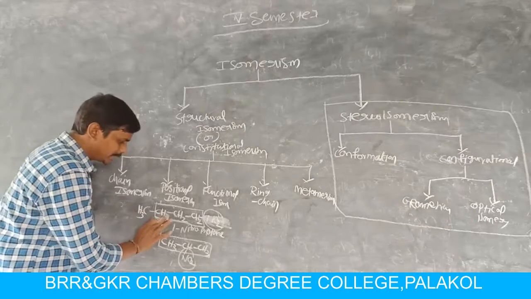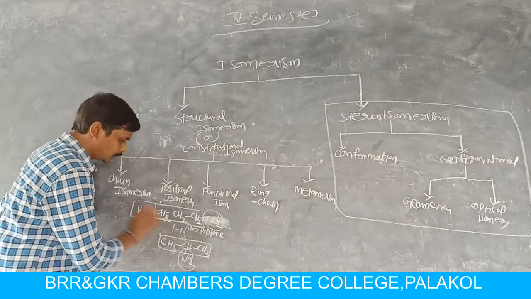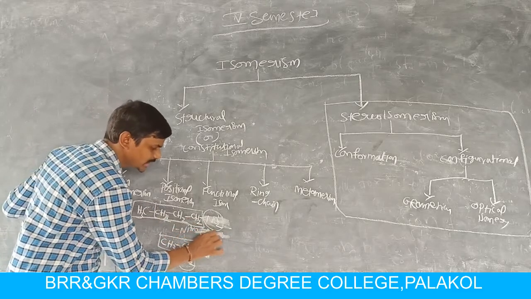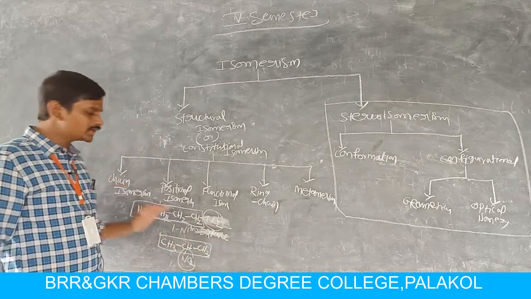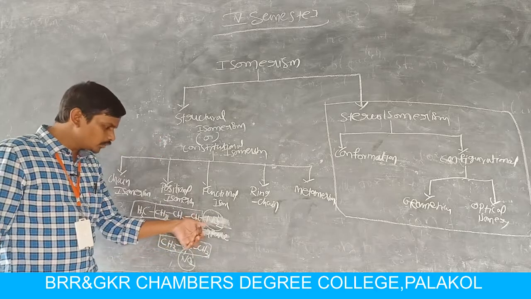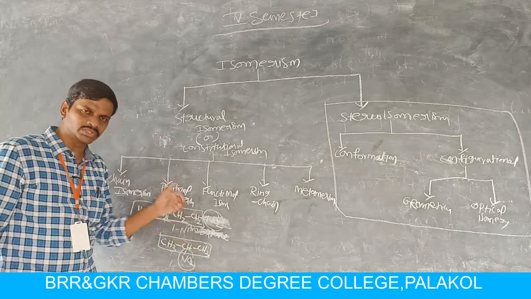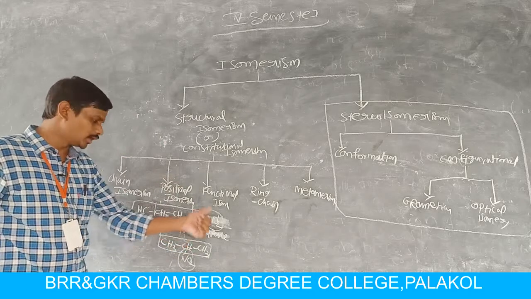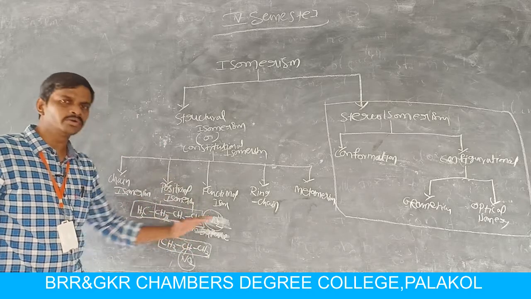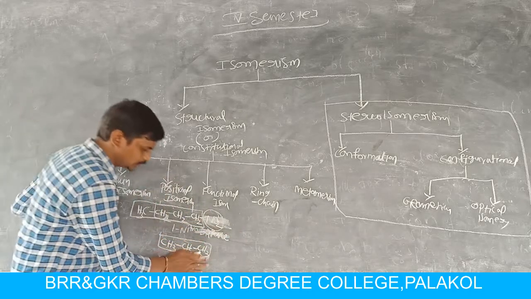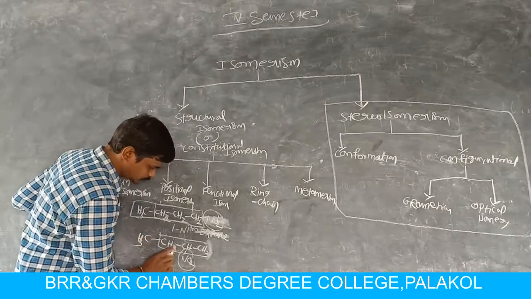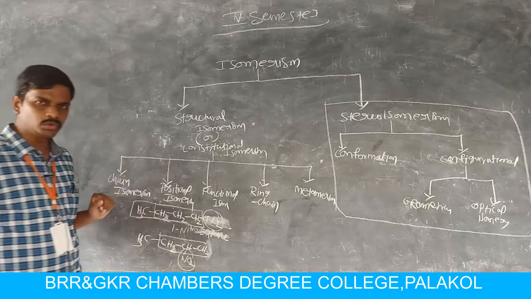Here the name of this compound is 1-nitrobutane. Here the longest chain contains 4 carbon atoms, and the nitro group is present at the first carbon, so the numbering starts from this carbon atom. So the compound name is 1-nitrobutane. Now the position of the NO2 group is changed.